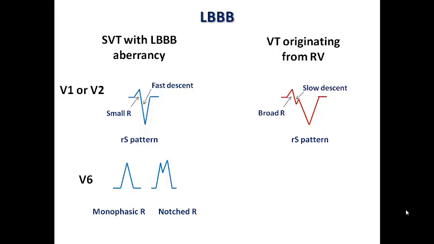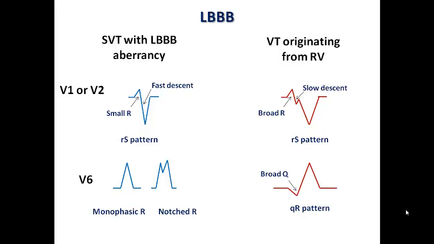And we explained before that the initial part of the complex in the VT is much slower because the conduction is passing through the ventricular muscle fibers rather than the His-Purkinje system. And in V6, I would see the same morphology of the R wave, but it could be preceded by an initial broad Q wave, and so this is against the typical morphology of left bundle branch block, in which the septal depolarization should disappear.